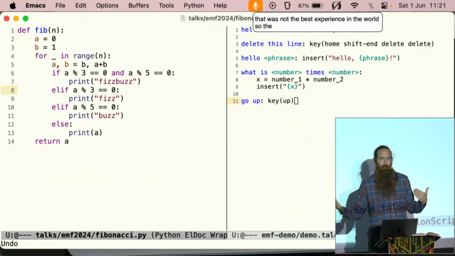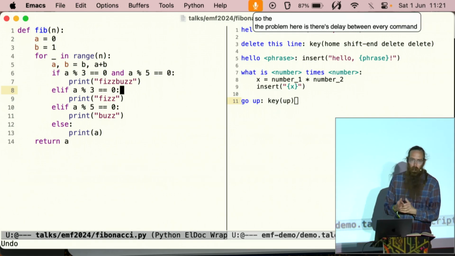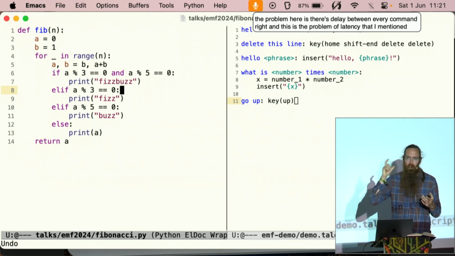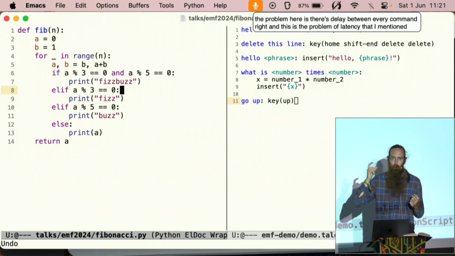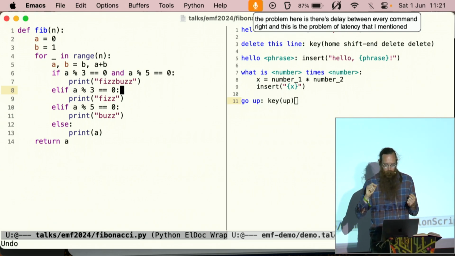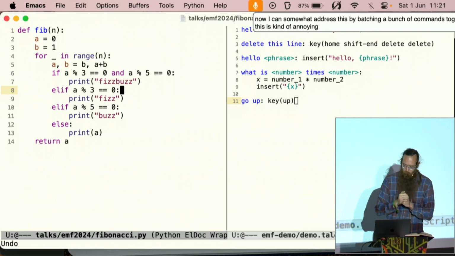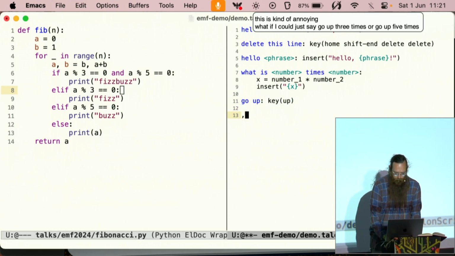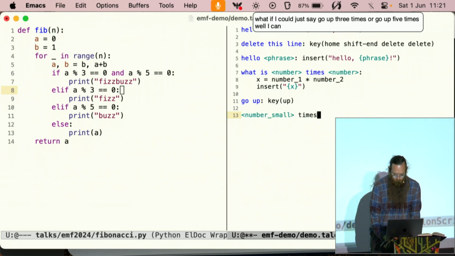The problem here is there's a delay between every command, right? And this is the problem of latency that I mentioned. Now I can somewhat address this by batching a bunch of commands together, like by saying go up, go up, go up, go up. This is kind of annoying. What if I could just say go up 3 times or go up 5 times? Well, I can. I can just define a command that repeats the previous command.